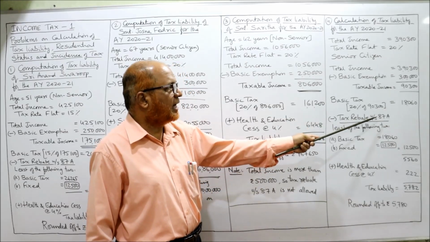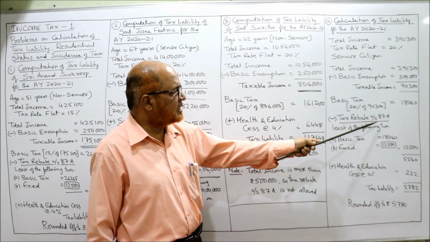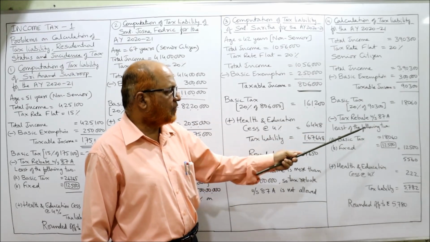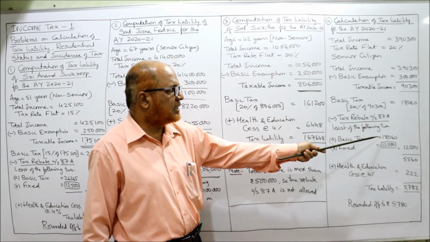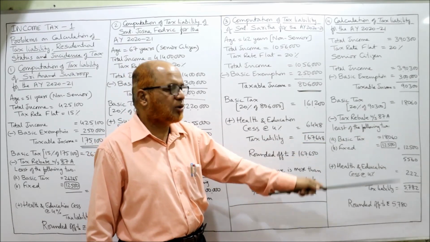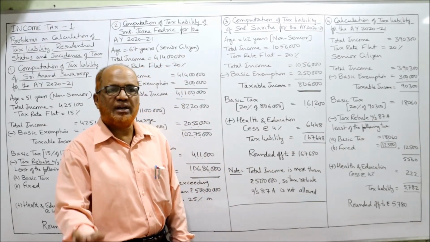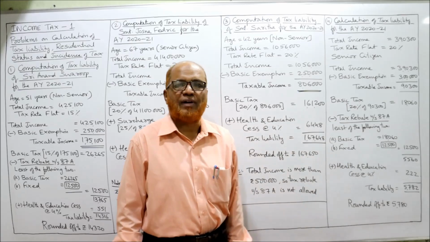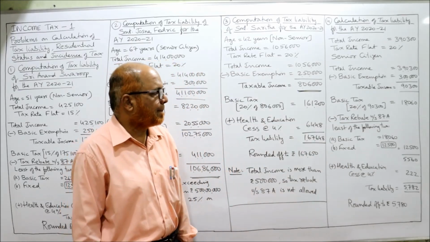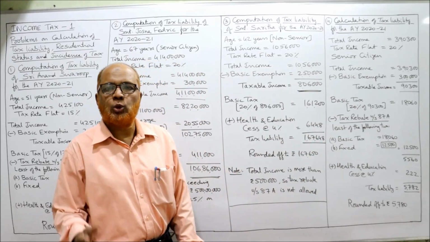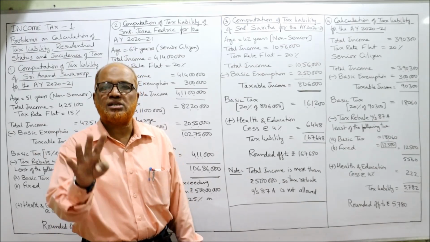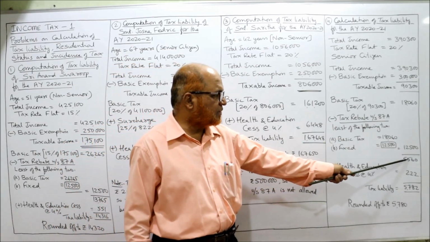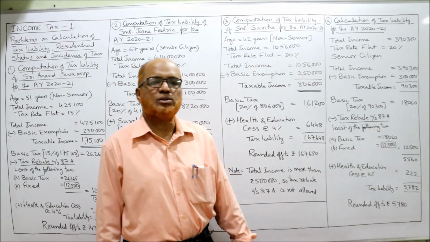Tax rebate under section 87A. The lesser of the following two: basic tax 18,060 or fixed amount 12,500. Whichever is least, so 12,500 is least. Deduct it, 5,560 is the tax. To this we add health and education cess 4%. 4% of this amount is 222. Total 5,782.